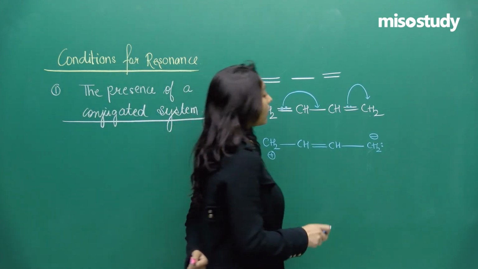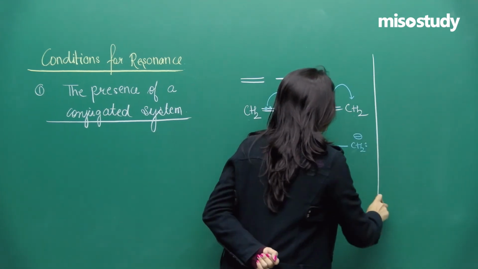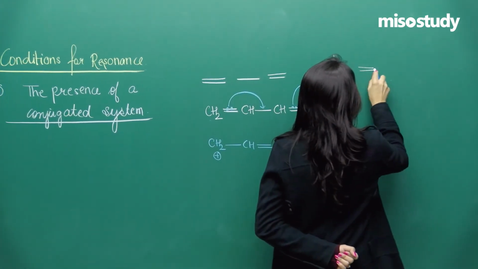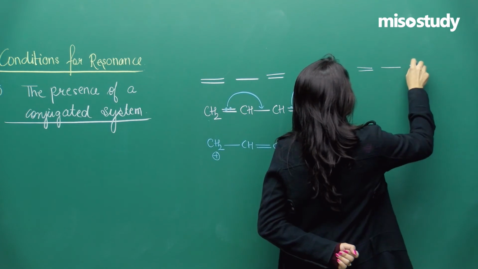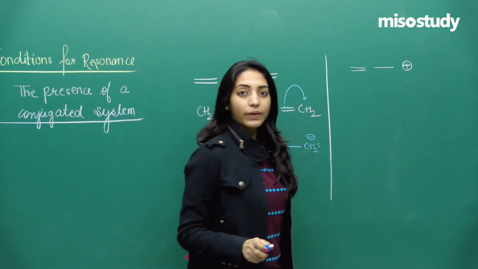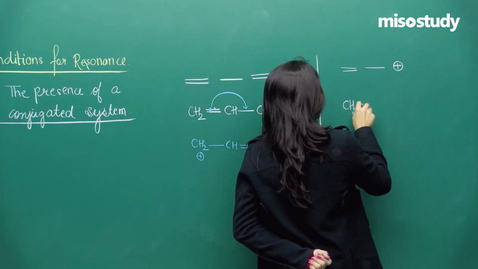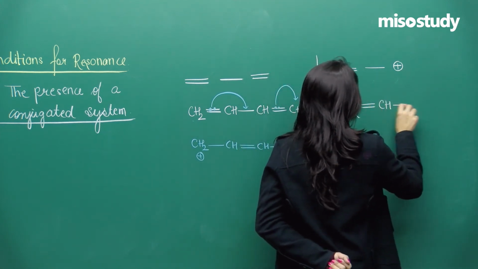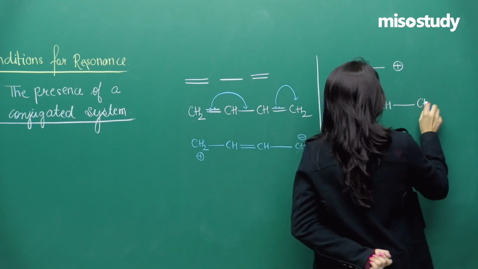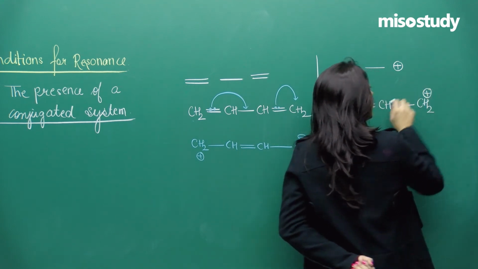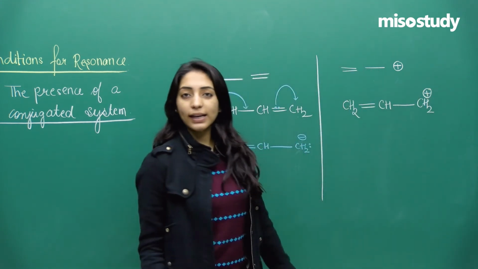Now if it is not a double, single, double, we can say it has to be a double, single and a positive charge present in the system. If I give you an example, consider CH2 double bond CH and then consider a CH2 positive. Now see, the pi electrons have to go.